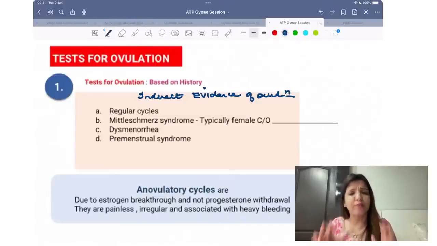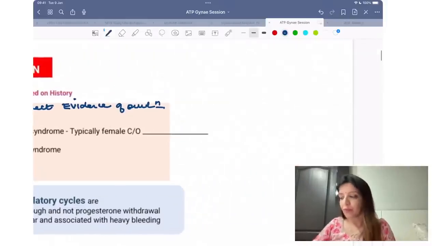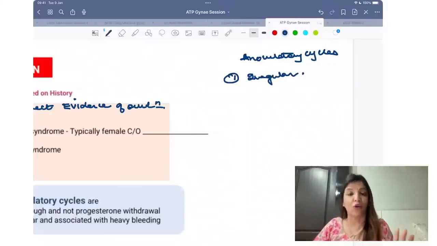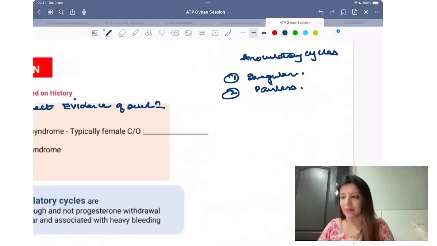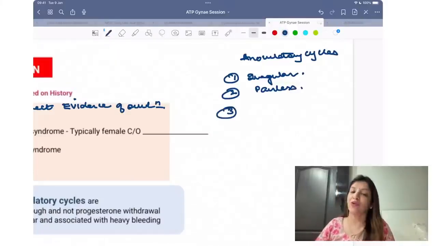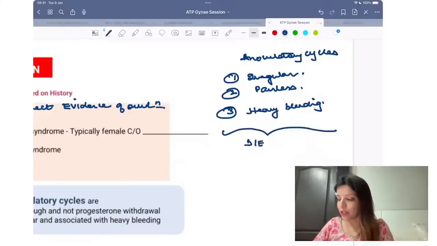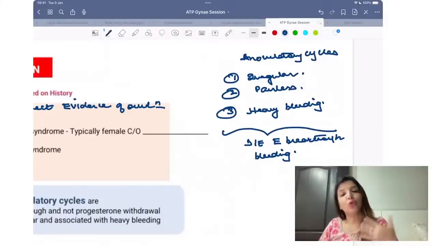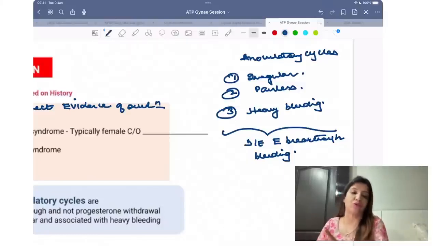And what will that be? If any female ever tells us that her cycles are regular, that means she is ovulating. Why? Because anovulatory cycles, remember, they are irregular. This is the characteristic of anovulatory cycles, they are always irregular. Number 2, anovulatory cycles are painless, right? And number 3, in anovulatory cycles there is going to be estrogen breakthrough bleeding. They are due to estrogen breakthrough bleeding. Right? There is no progesterone, so progesterone withdrawal is not responsible for them.